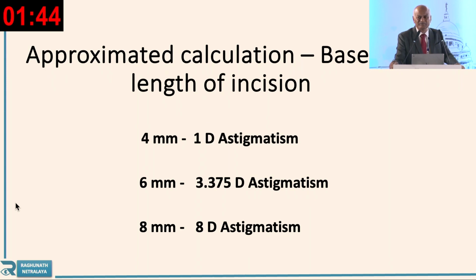Always remember that the incision should not be more than 5.5 millimeter. But the internal incision can be more, so that you can make pockets, and pockets will not take part in the astigmatism. So pockets are more important whenever you are doing such type of SICS incision.